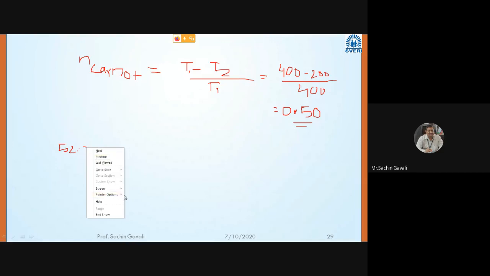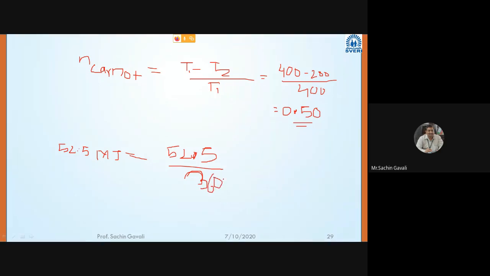52.5 megajoule is equal to 52.5 divided by 3600 into 10 raised to 3, because we want kilojoule.